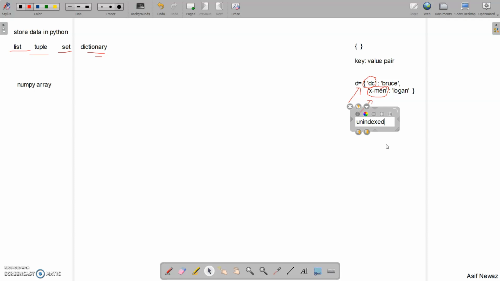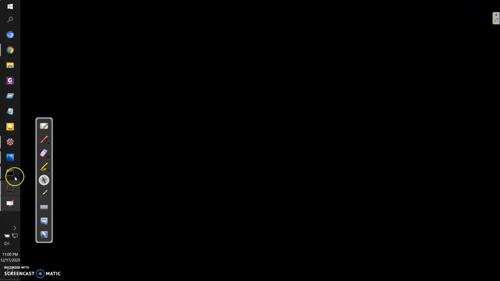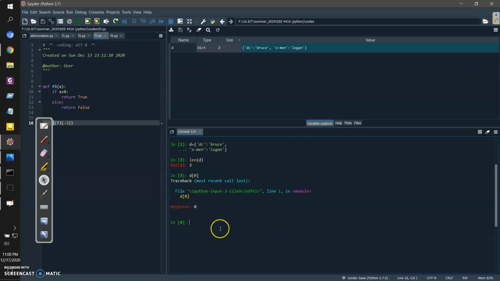So say for example I want to find out the keys of a dictionary. What are the keys of this dictionary? Okay, so we can do it very simply. If we come here, if I write d dot keys, it will show us the keys of our dictionary, that is DC and Expand. Writing it this way, this keys is a method. But it is not changing our dictionary. So d dot keys gives DC and Expand.